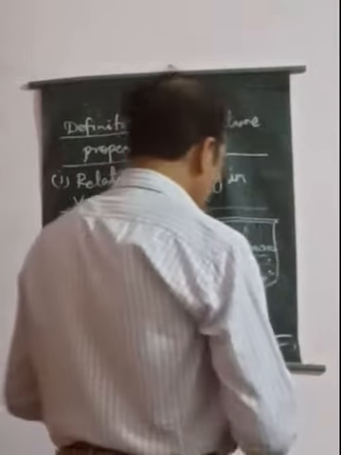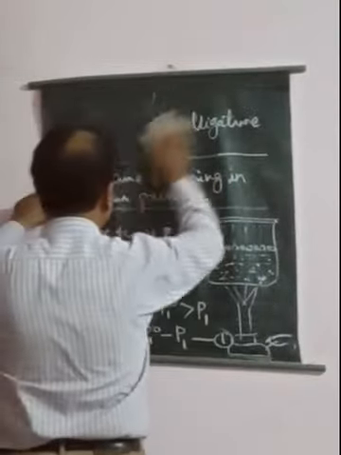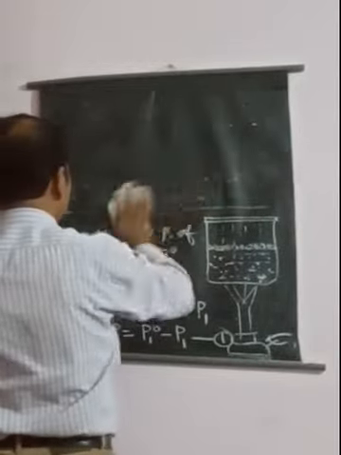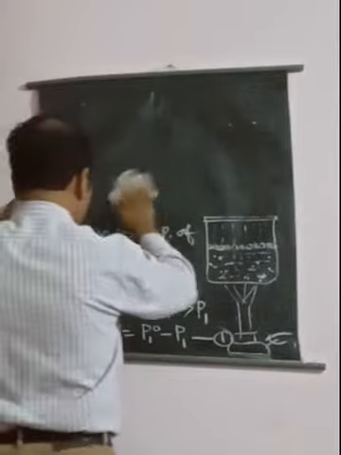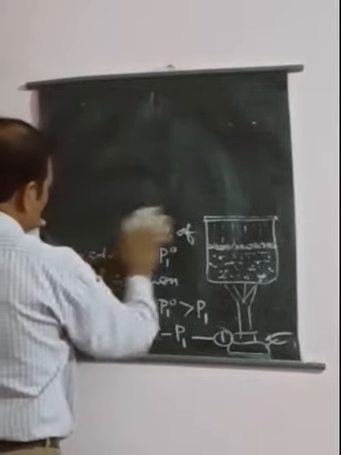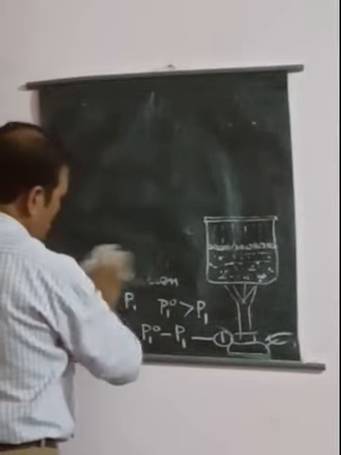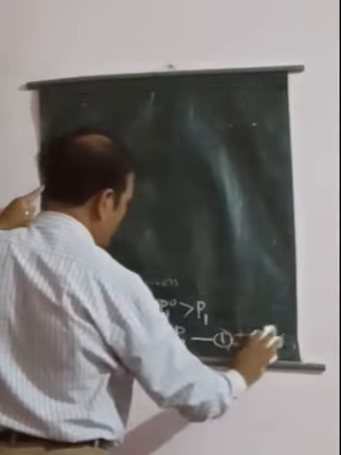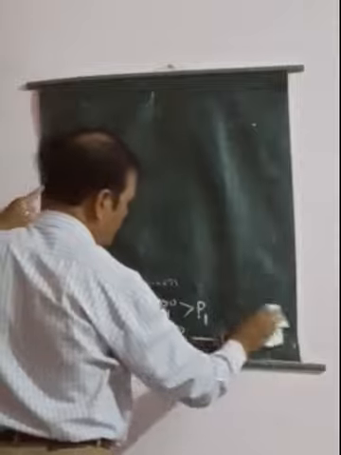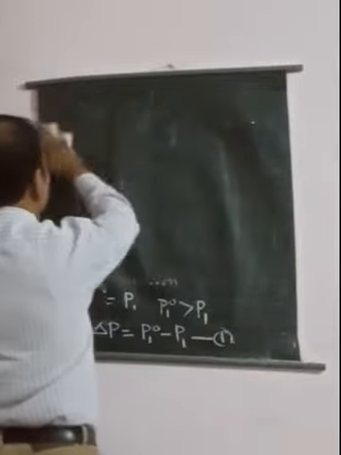Now we will see here that the relative lowering in vapor pressure is the difference between the vapor pressure of pure solvent and the vapor pressure of the solution.